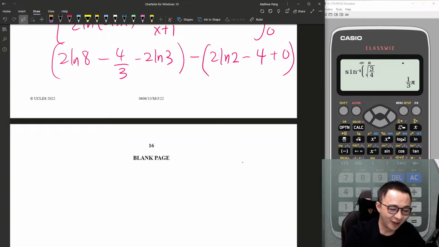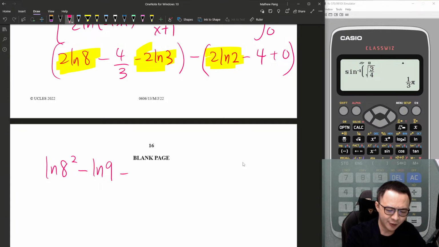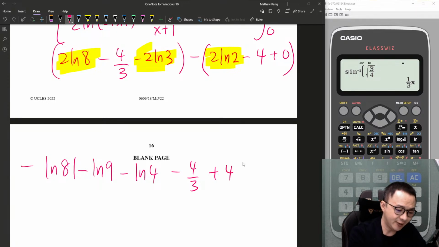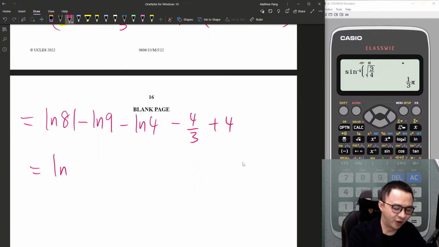So whatever has ln, I'm going to group them together. So this one and this one, I'm going to group them together. This is ln 8 to the power of 2 minus ln 2. I move the 3 as squared, which is 9, minus this is ln 2 to the power of 2, which is 4. This is 81. Okay, I group them together. Then minus 4 over 3 plus 4.